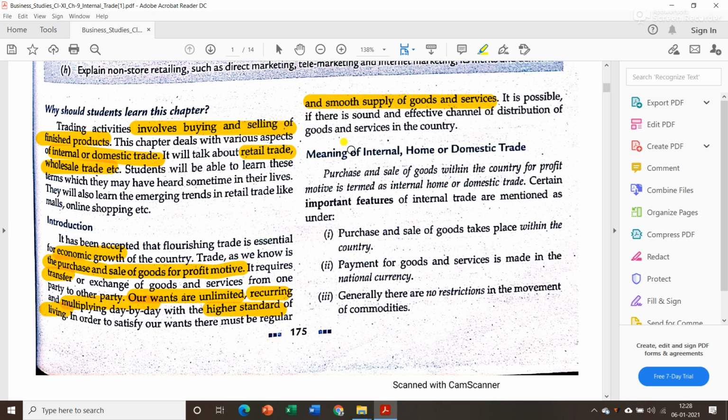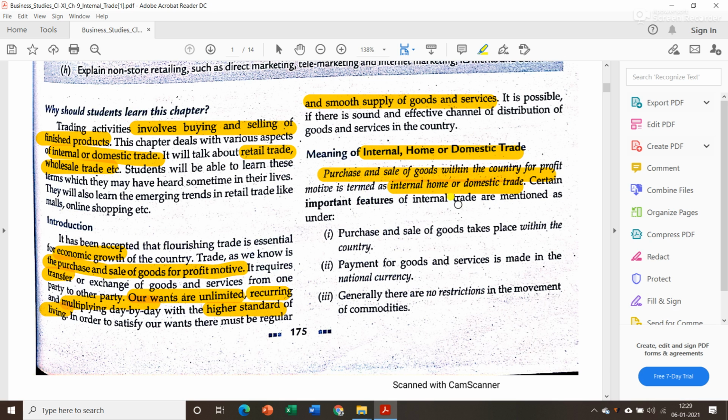Now let us see what is the meaning of internal, home, or domestic trade. All of them are the same, but they have different names. Now purchase and sale of goods within the country, means within the geographical boundary of a country. If purchase and sale of goods take place with profit motive, then it is known as trade. It will be known as internal, home, or domestic trade.